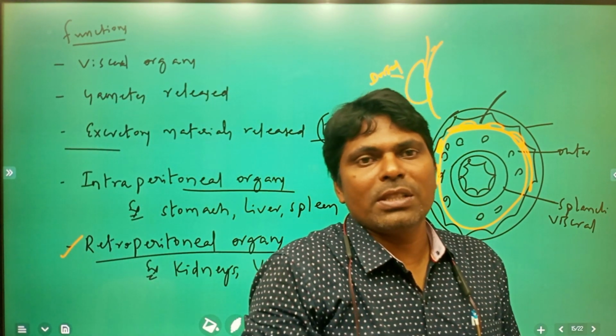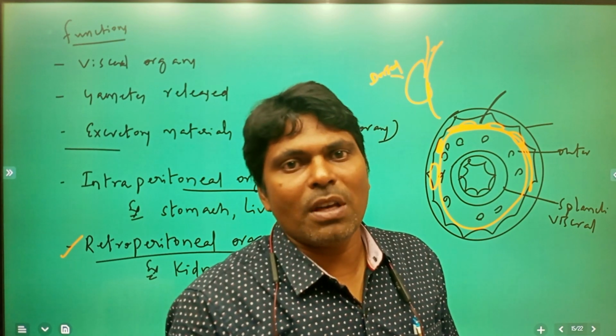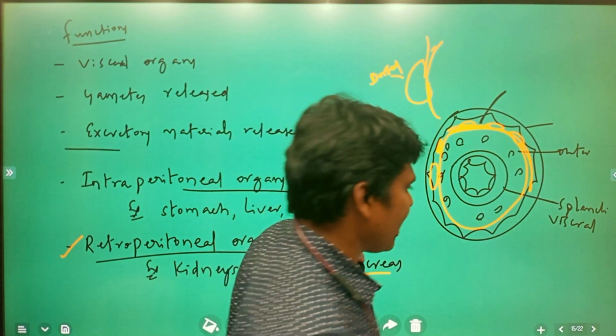Next, what is the next one? Presence or absence of segmentation.